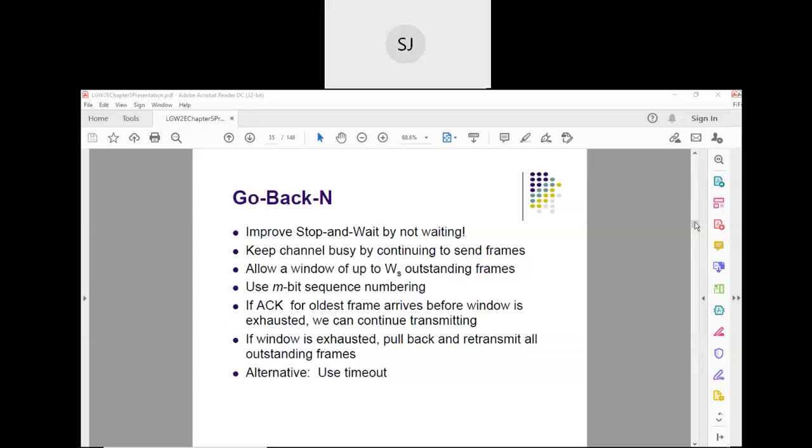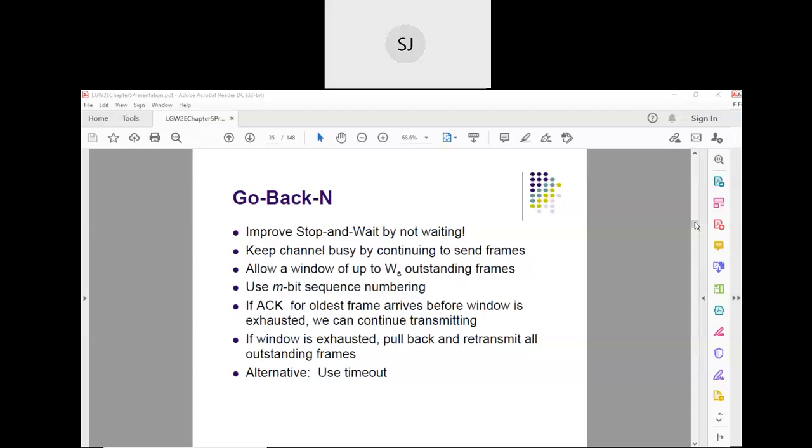So for that, in case of sliding window protocol, without waiting for the acknowledgement, we are sending multiple frames. Until we get the acknowledgement for that frame, the frames that have been sent without waiting for the acknowledgement are called outstanding frames.